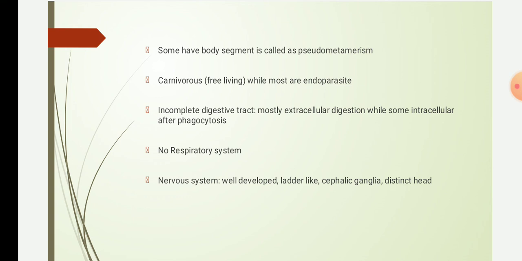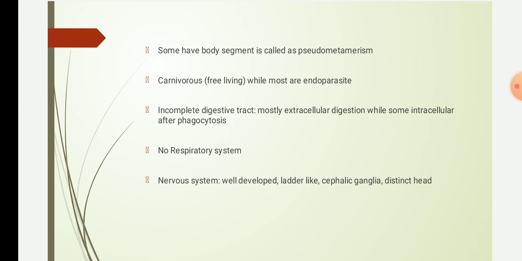Why an incomplete digestive system? Because they have readily available food and nutrients, which are already digested by the host, so they just absorb the nutrients. There is no need for digestion, since already digested food is available, so there is no need of a digestive tract. They show an incomplete digestive tract, and they also don't have an anus. No respiratory system is present.